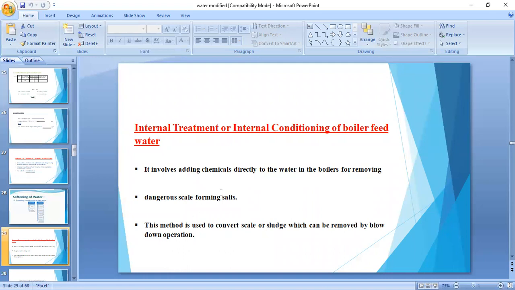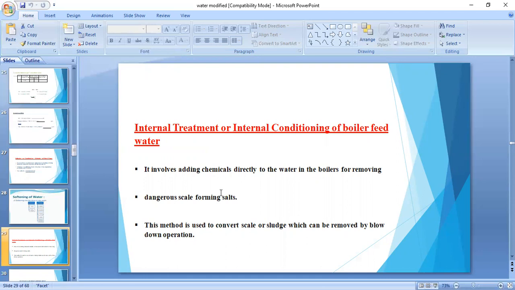In this method, we add chemicals directly to the water present in the boiler for removing dangerous scale formation and sludge formation. These take place in water, lead to boiler corrosion, and are very dangerous to the boiler. So when we feed the water into the boiler, within the boiler we treat that water by adding chemicals. This is internal treatment. Why is it called internal? Because it is carried out inside the boiler.